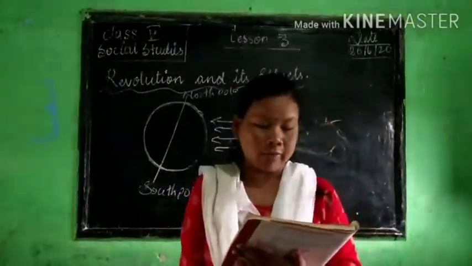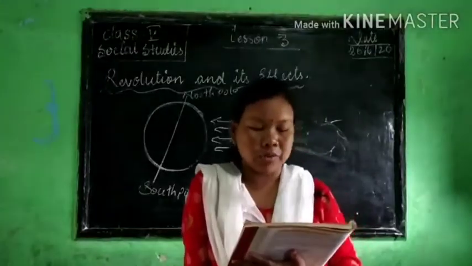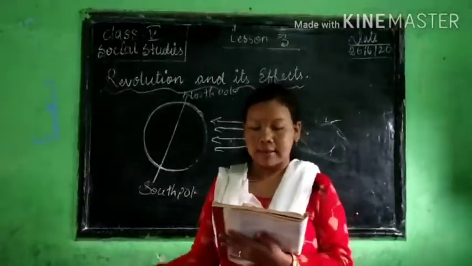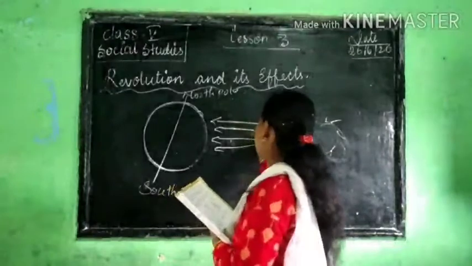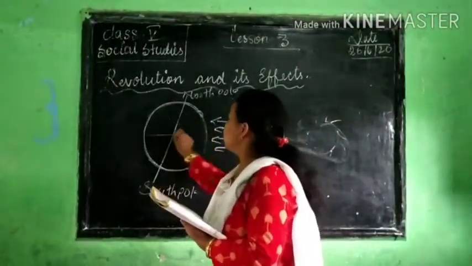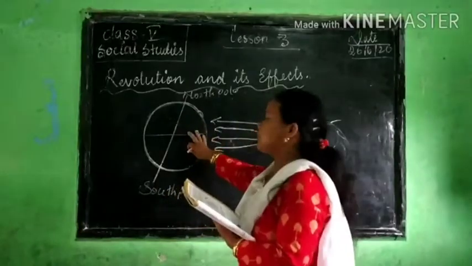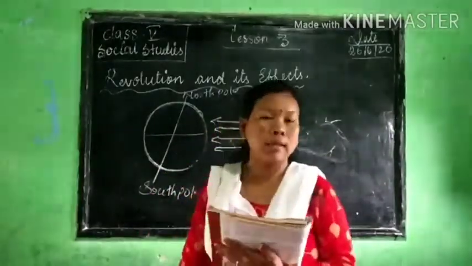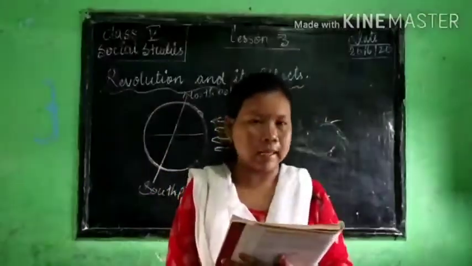That's why on 21st March and 23rd September, the sun is directly overhead. Okay, the sun is directly overhead at the equator. That's why this is the equator, and that's why we get day and night equal here.